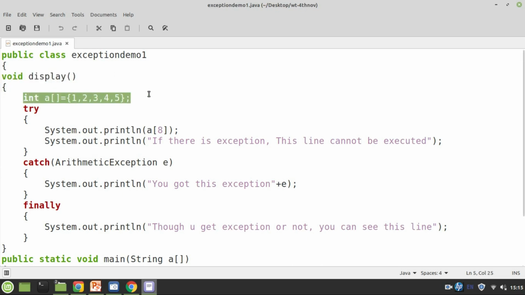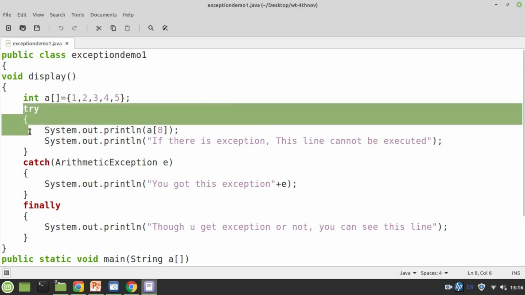Here is a function, void display, inside this class ExceptionDemo1. I have taken an array, and the array size is 5. I have initialized 5 values. When the statement is executed, a block of 5 elements is created, and the starting address of the first element is given to a reference variable a. It's just like a pointer variable, right? Now the size of this array is 5.